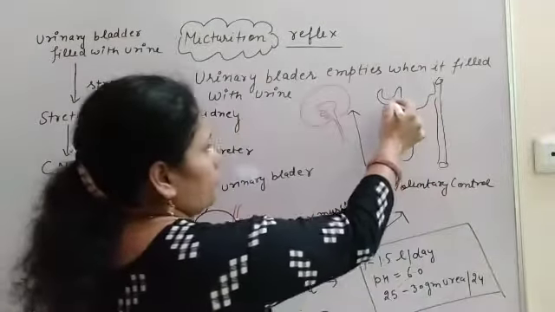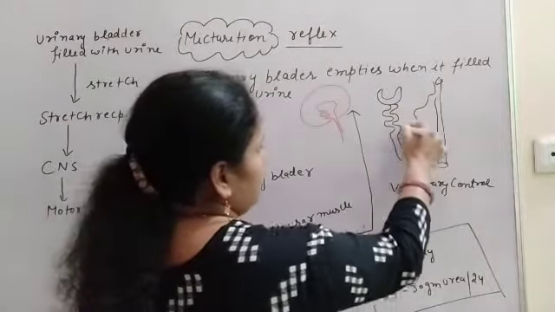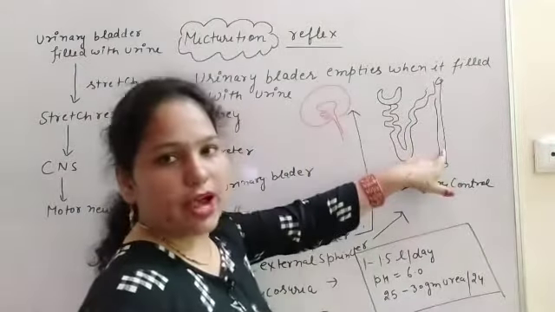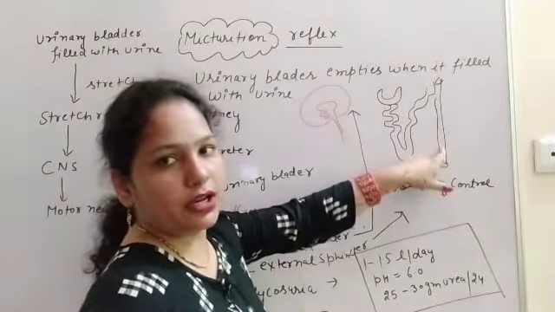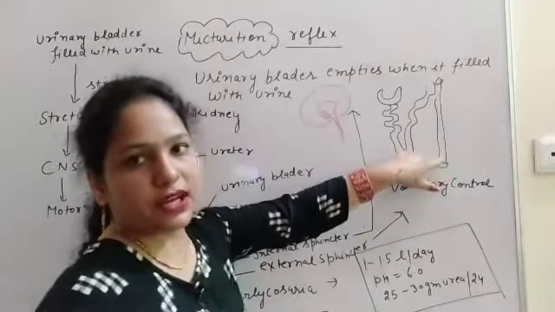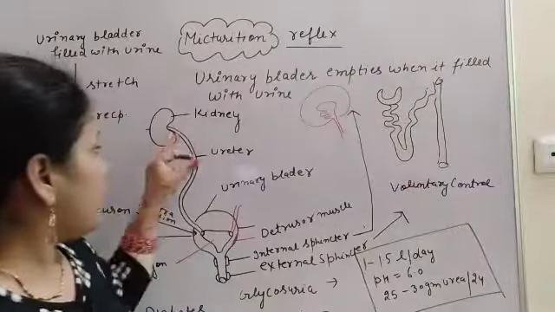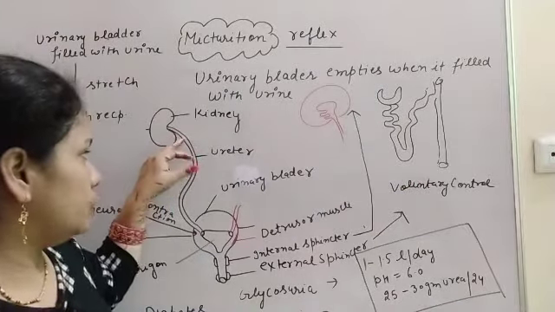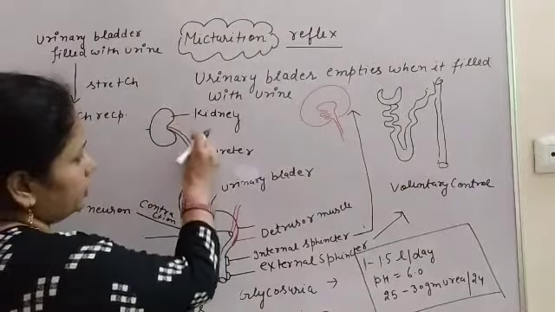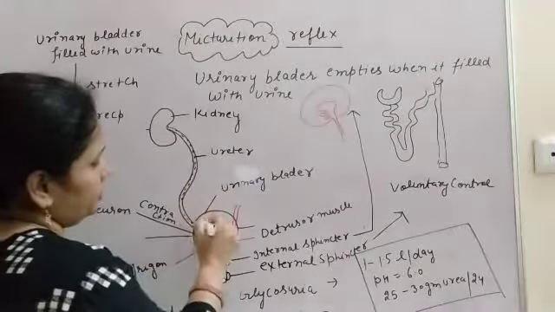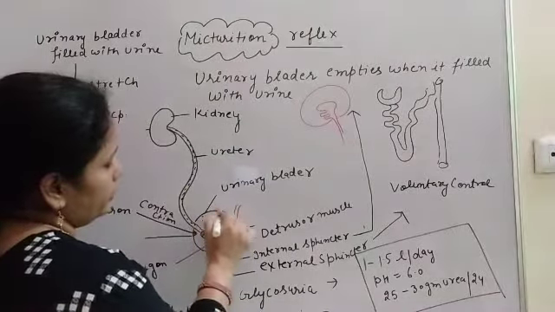So in the nephron there is the formation of urine, and this urine is finally collected into the collecting duct, and this collecting duct opens into the ureter, and this ureter then collects the urine and passes it into the urinary bladder.